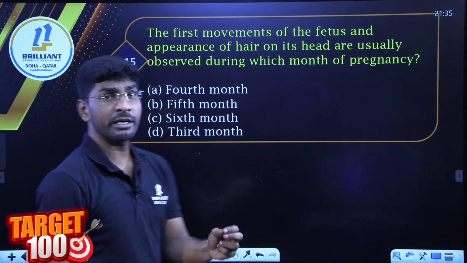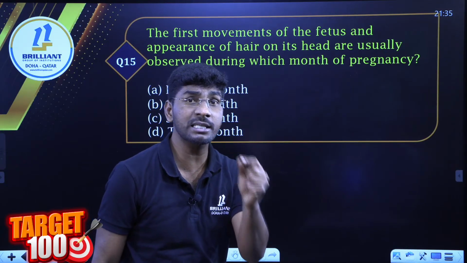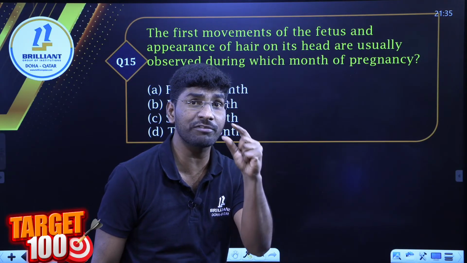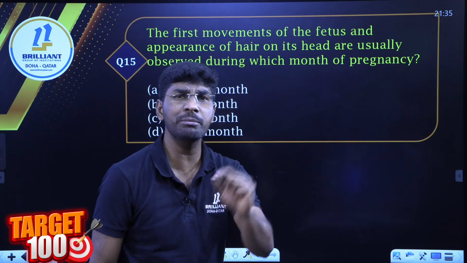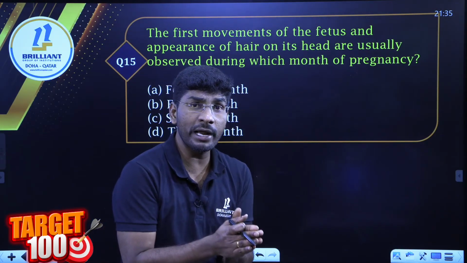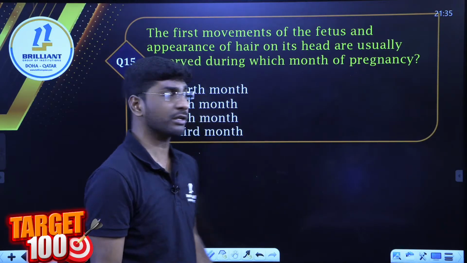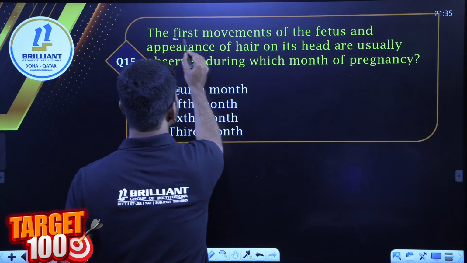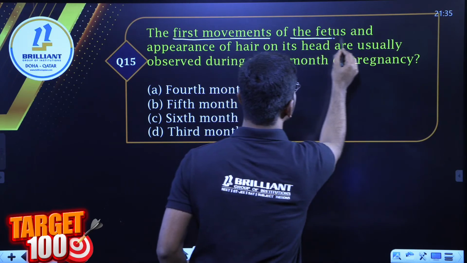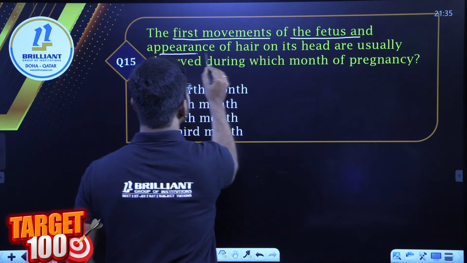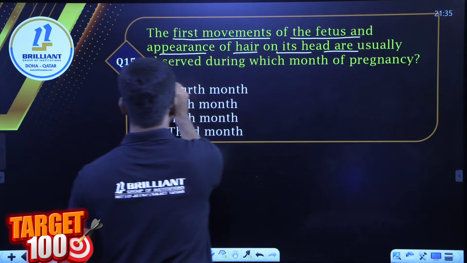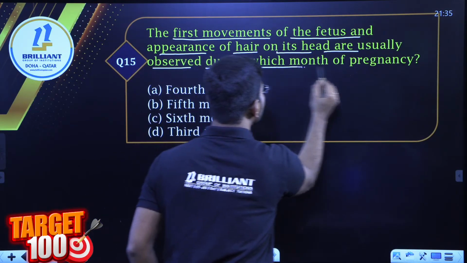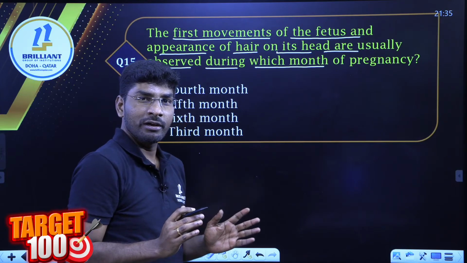Remember, students, the last paper of human reproduction, the first paragraph, very important. All of you open it. I'll ask two more questions after this. Look here: the first movement of the fetus and appearance of hair on the head are usually observed during which month?